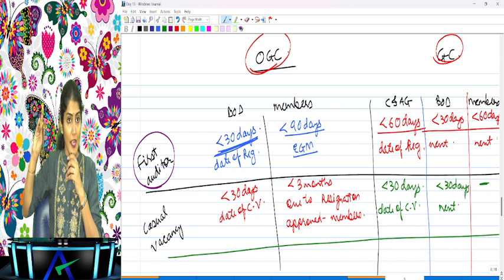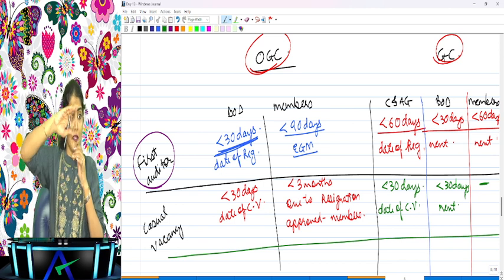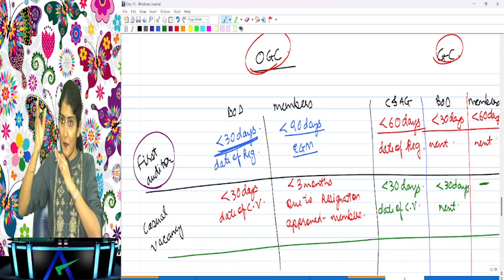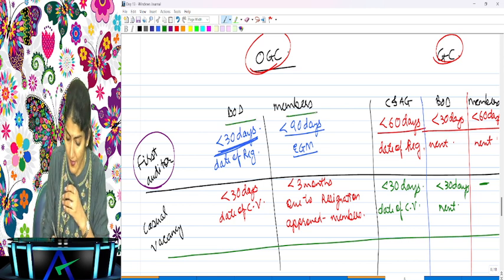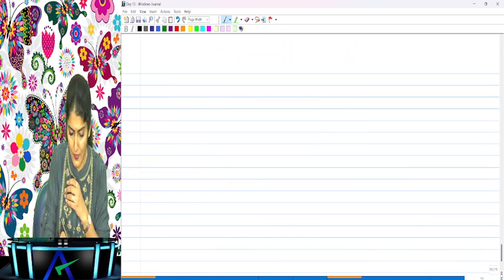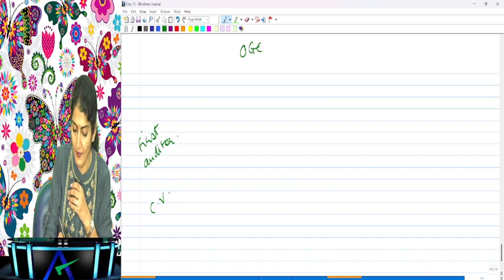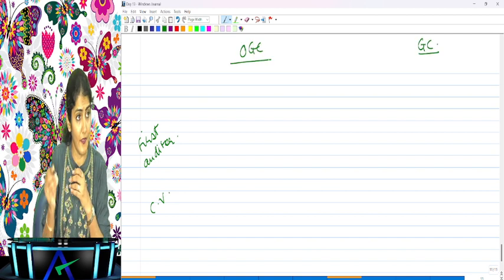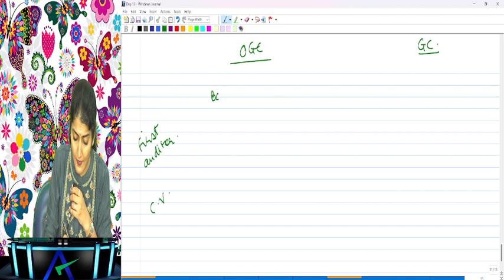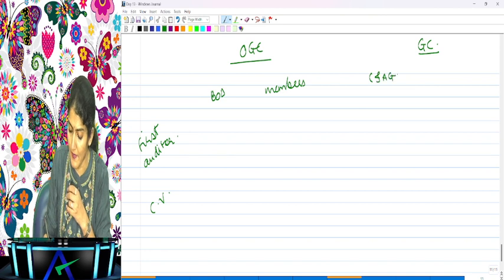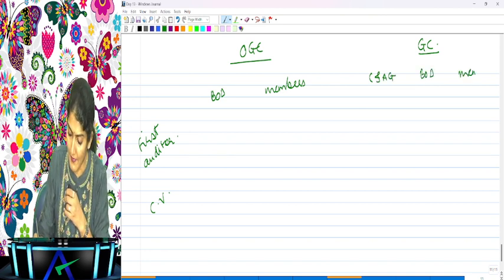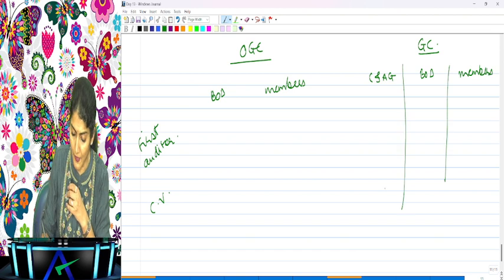First auditor and the casual vacancy auditor, for other than government company and in case of the government company. Both the situations over there. Okay, right. So I will draw the chart once again, and no need for you to draw. What am I talking about? First auditor and the casual vacancy auditor. OGC and GC, other than government company and the government company. What does it say? Other than government company, board of directors and the members. And in case of government company, CAG, board of directors and the members. Is this format okay for everyone?